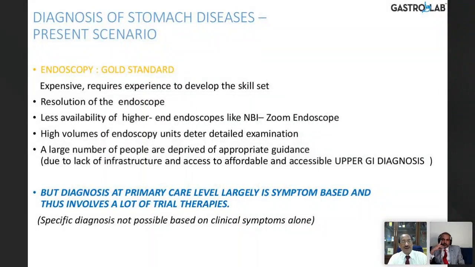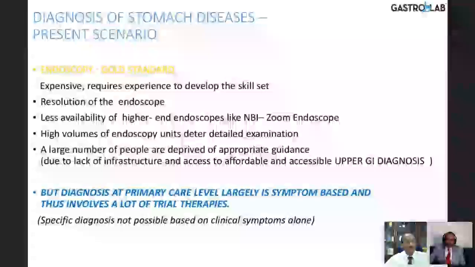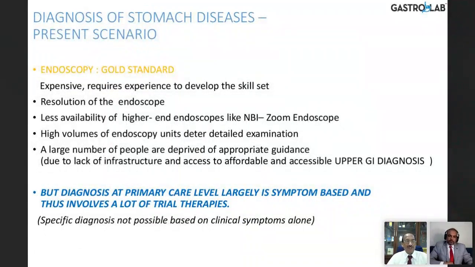But the endoscopy procedure itself is expensive. And it also depends upon the resolution of the endoscope. The better the resolution, the better the magnification, the better the pickup of the lesions. Most of the centers have low-end machines which cannot detect early changes properly. So this is very important.